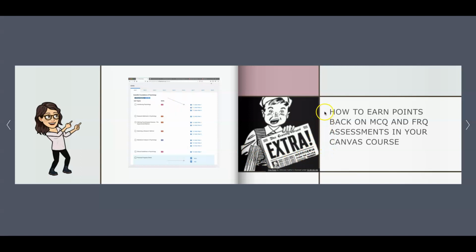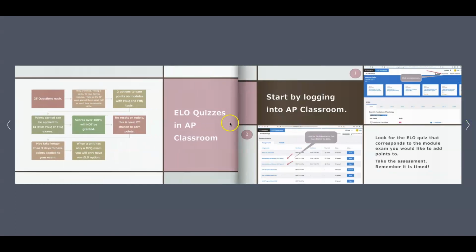So what does everybody want to know about? How can I earn points back on my MCQ and FRQ assessments in my Canvas course? Here are your steps. The first thing, the ELO opportunities have been created through quizzes. And so each quiz that you can take as an ELO opportunity has 25 questions. They are timed. Timing is similar to the timing in your Canvas modules.